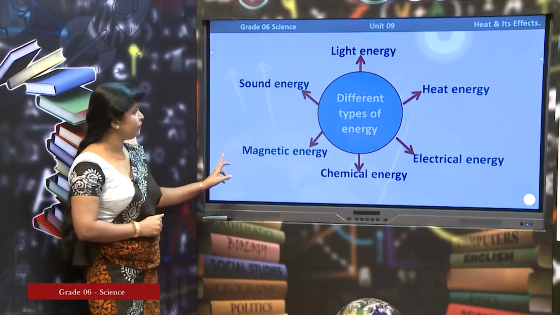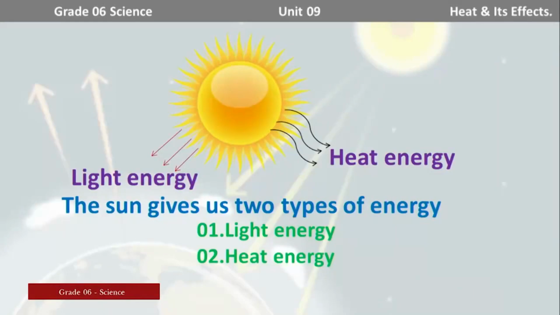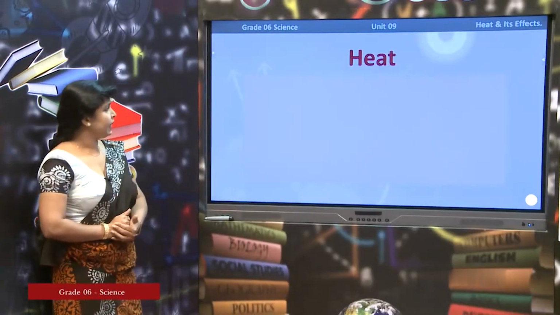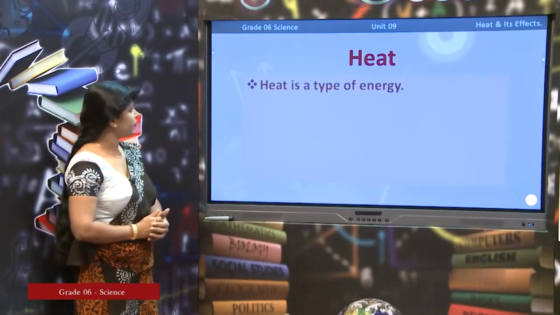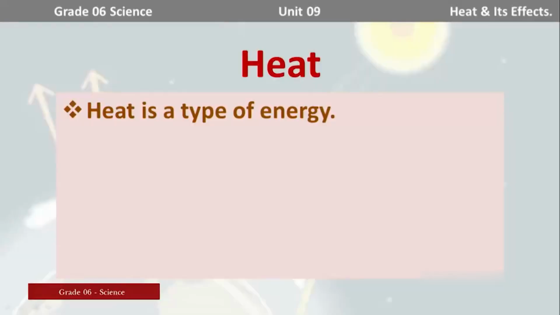Heat is a type of energy. Look at the diagram given on the screen. You can clearly observe that there are 2 types of energy provided by the sun, light energy and heat energy. The sun gives us 2 types of energy. Number 1, light energy. Number 2, heat energy. Right. Now, this is what we discussed now. Heat is a type of energy.